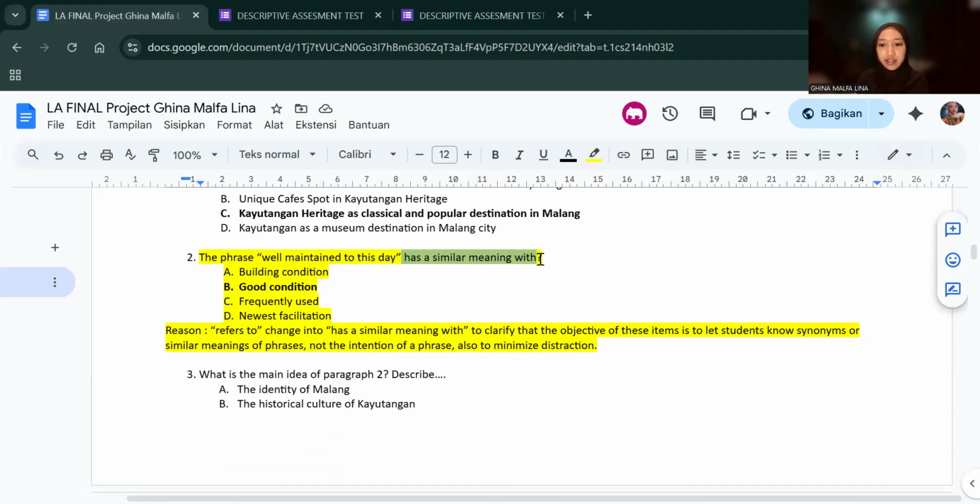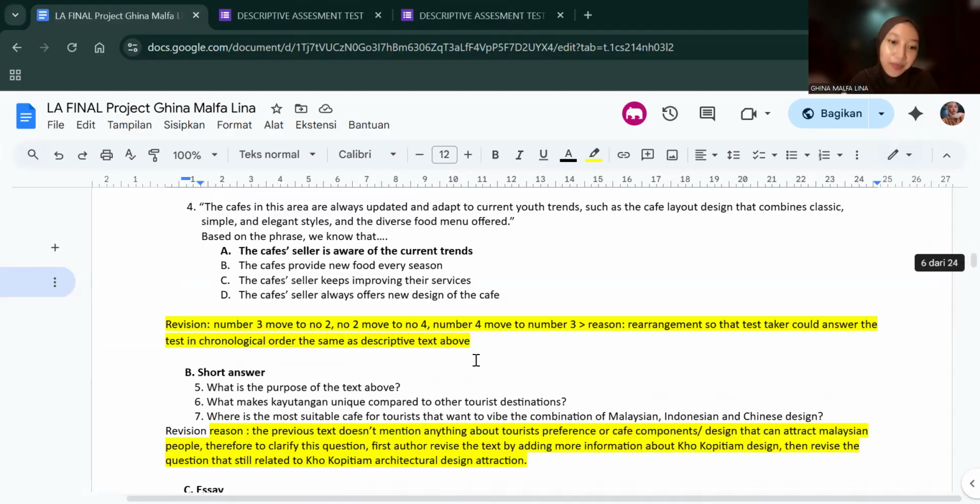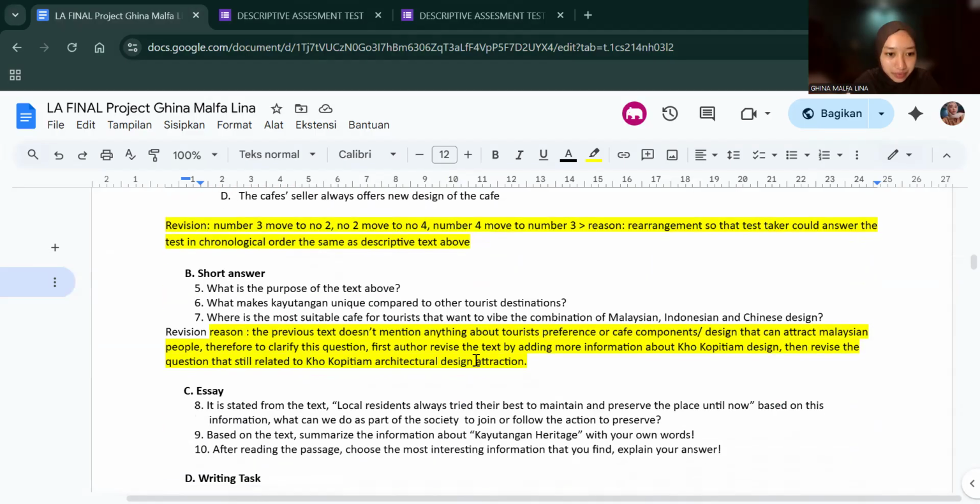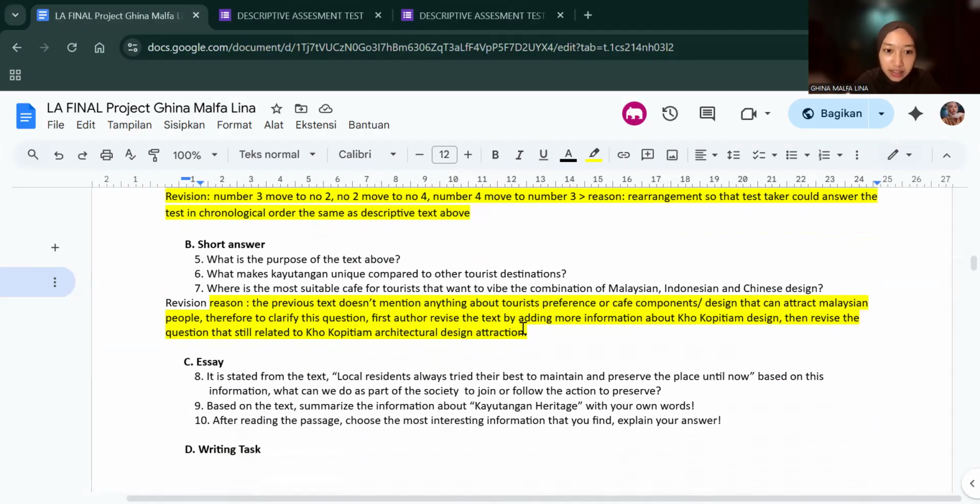To clarify that the objective of this test item is to let students know synonyms or similar meanings of phrases. And then for the short answer, there are still three test items, but I revised one test item. The last test item: where is the most suitable cafe for tourists that want to feel the combination of Malaysian, Indonesian, and Chinese design? So at first it was just, where is the cafe that Malaysian people are interested to go to?